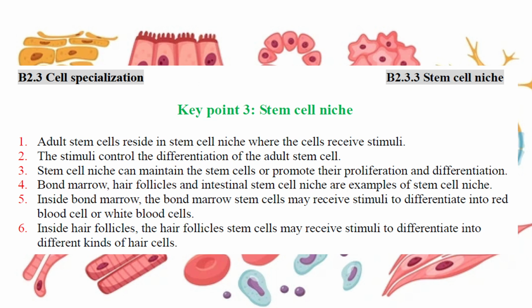And the stem cell niche: even in adults, adults also have stem cells. We call it the stem cell niche, this is the place where adults have stem cells, in some parts. And then that stem cell, after receiving different stimuli, will grow and differentiate into different kinds of adult cells. For example, bone marrow, hair follicle, and the intestine are examples of places for adult stem cells. For the bone marrow, it can be differentiated into red blood cells, white blood cells and others. And for the hair follicle, stem cells can be differentiated into different kinds of hair cells after stimuli.